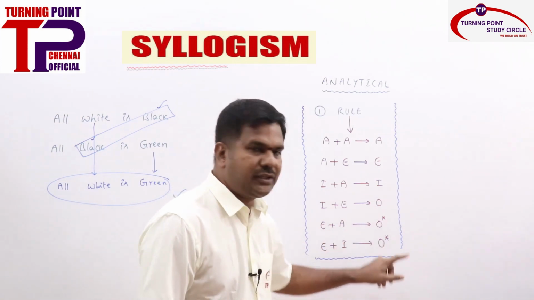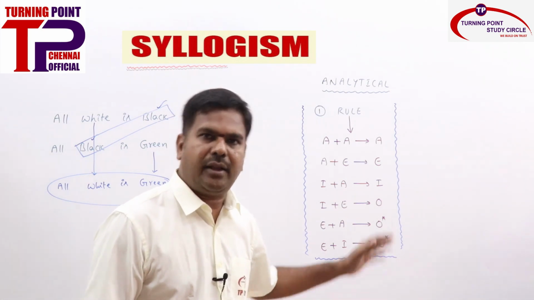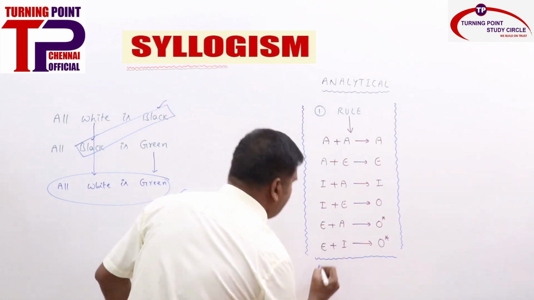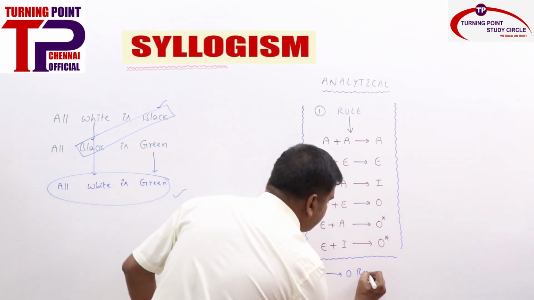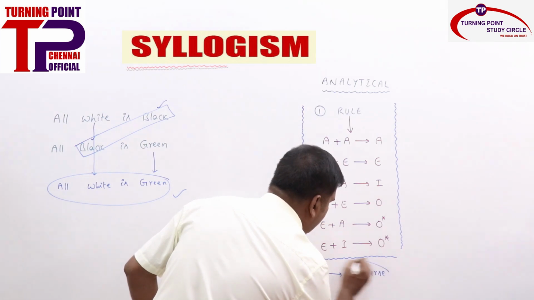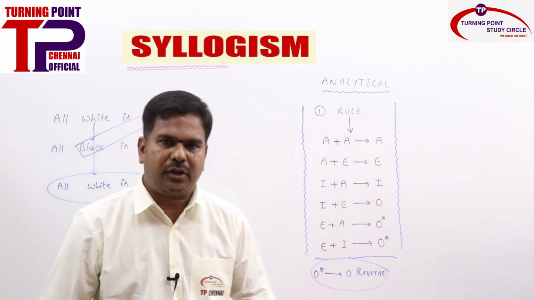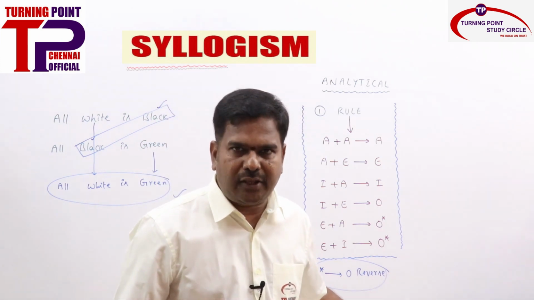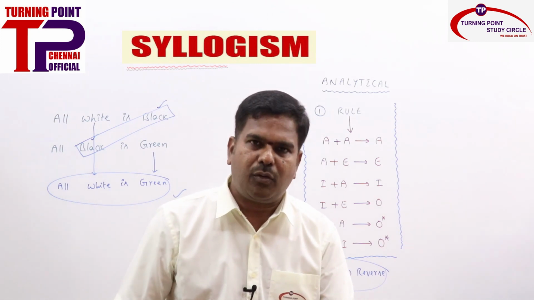E plus I is O star. You may be getting a doubt, sir, what is O star? That also I will explain. O star is nothing but O reverse. Just remember it as of now. How to write that O reverse, these things I will explain in detail. As of now just remember O star is nothing but O reverse.